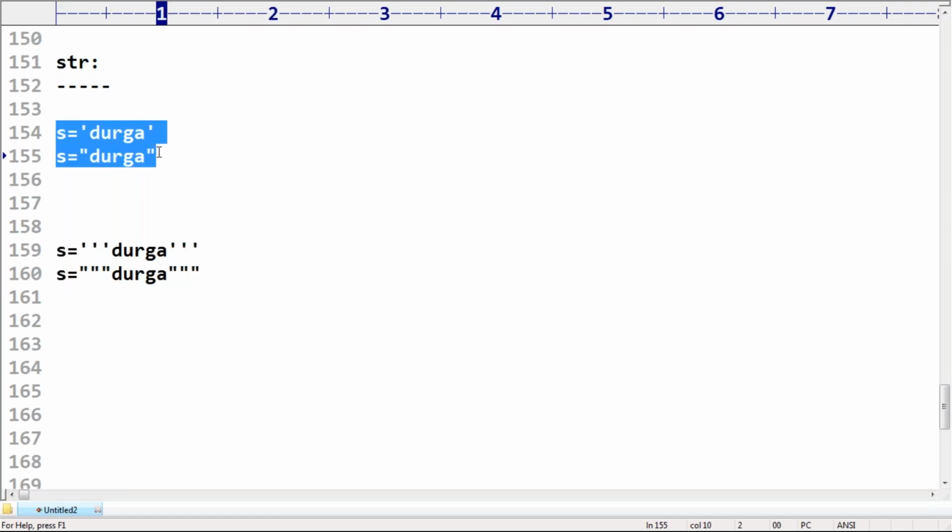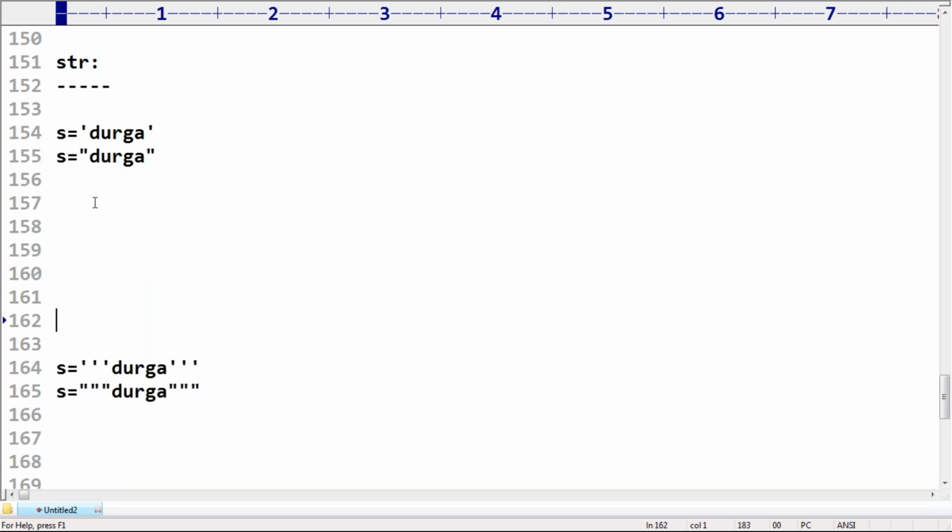Which quotes are recommended? Forget about this, the triple quotes story I will explain in detail later. Which quotes are recommended, single quotes or double quotes? Remember, in Python both are acceptable. You can use anything based on your comfort.